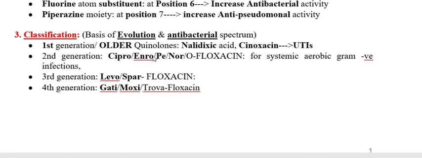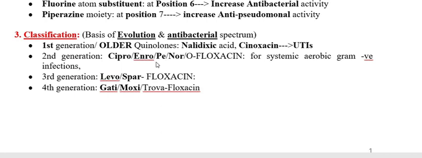Ciprofloxacin is also a metabolite of enrofloxacin. I mean, when you administer enrofloxacin in animals, one of the metabolites is an active one, and that metabolite is ciprofloxacin. Enrofloxacin and pefloxacin, these two are mainly used in animal therapy.